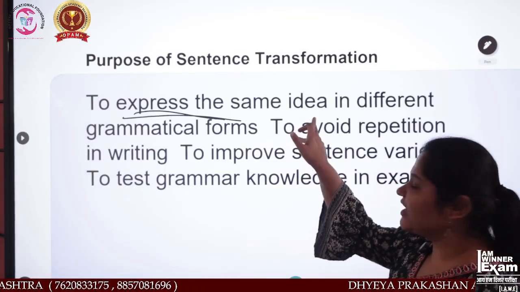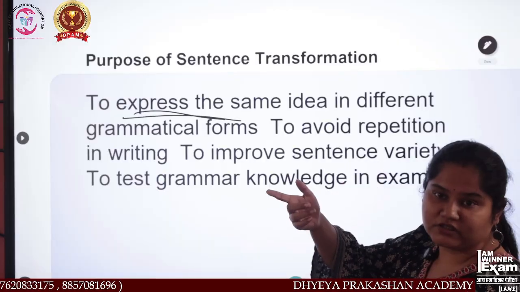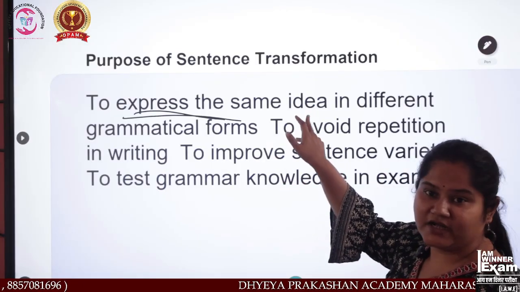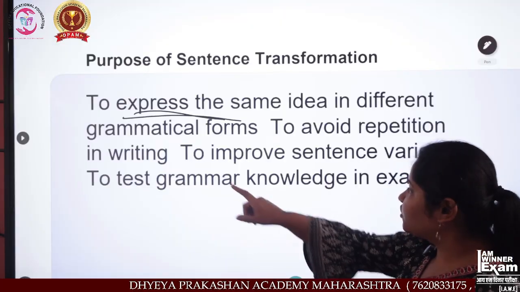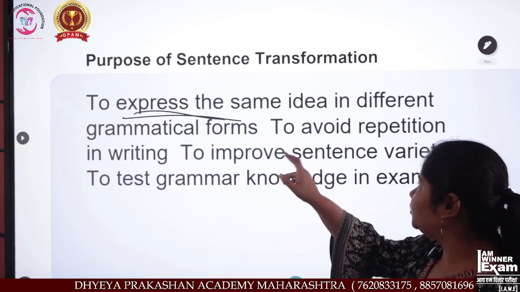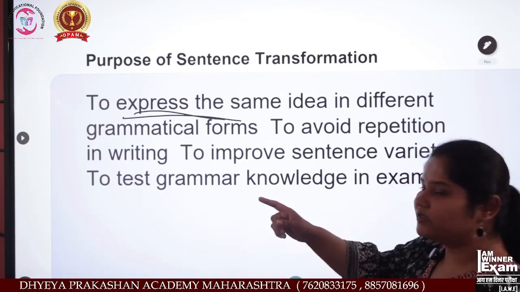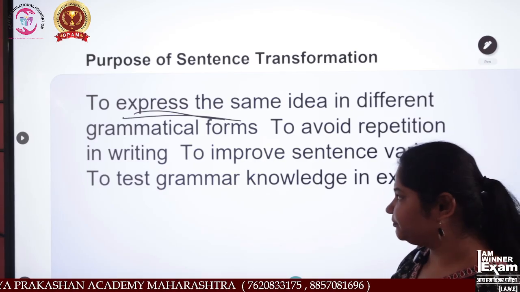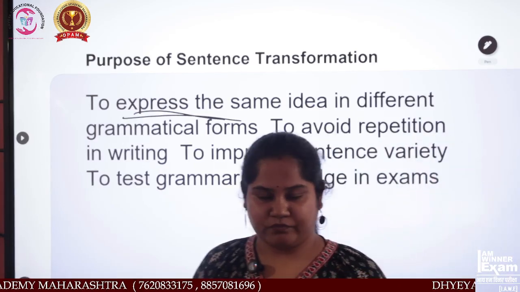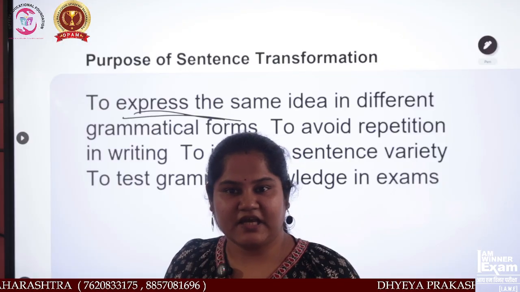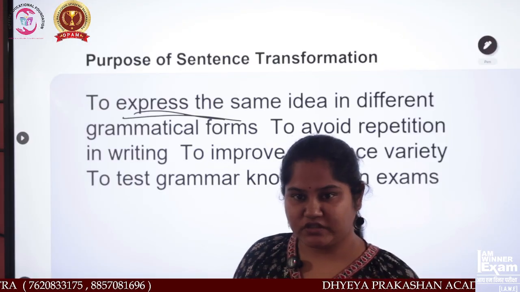See, over here I have taken the word idea, but while explaining I said thoughts. Thoughts and idea are the same. Right? So, a different grammatical form to avoid repetition in writing. See, if I say I love mango, or I love fruits, but which fruit?